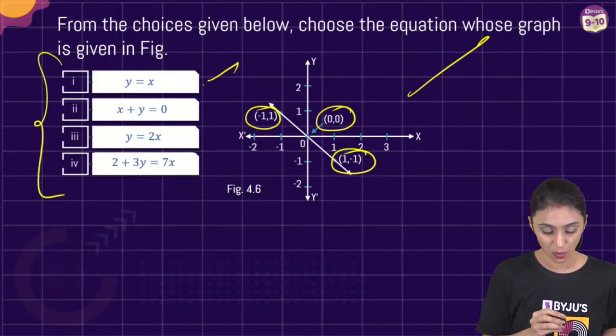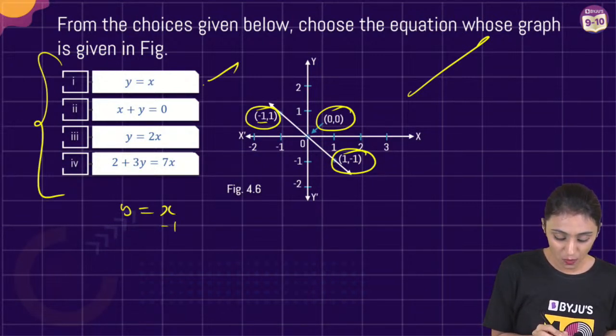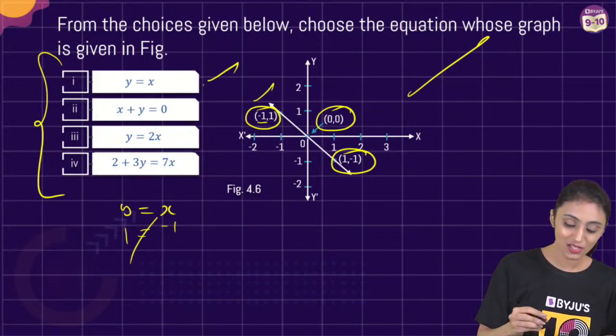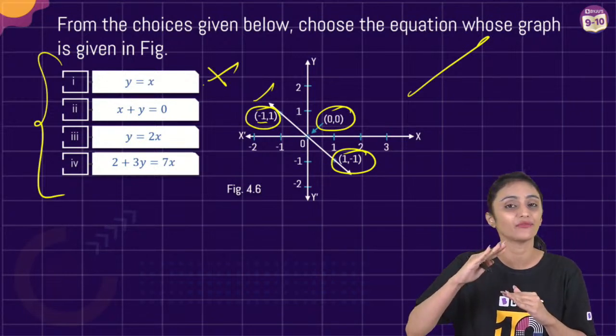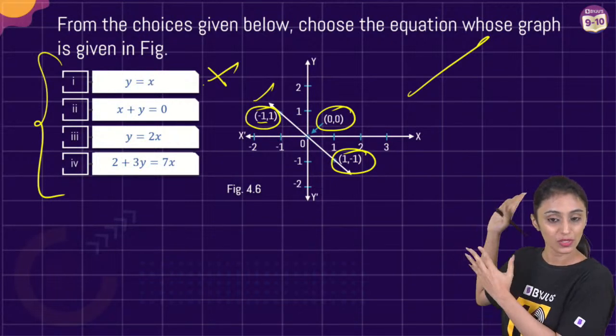If I pick up the first one, where y is equal to x, I know one thing. If x is -1, y cannot be equal to 1. LHS is not equal to RHS. So, since this is not a solution for this, definitely this can't be the answer. You do not have to check for the other points because all 3, as I said, have to satisfy that.